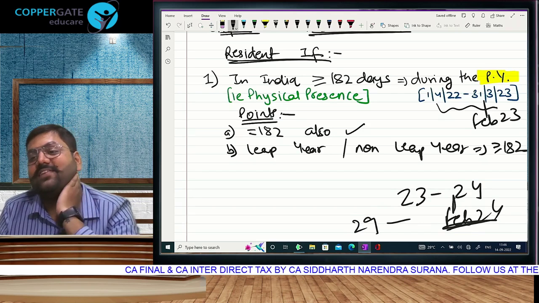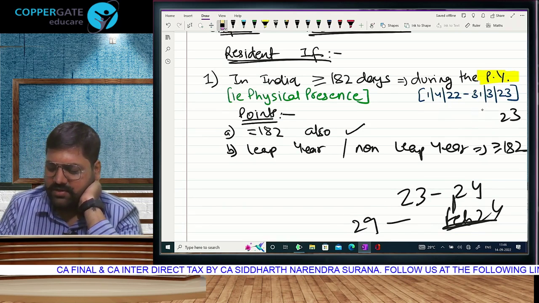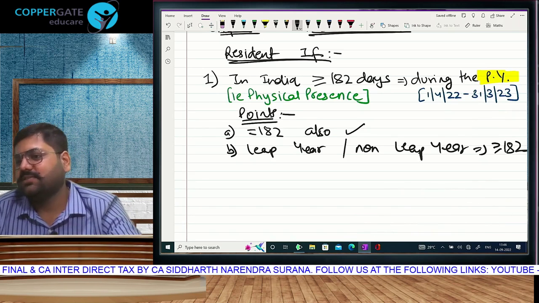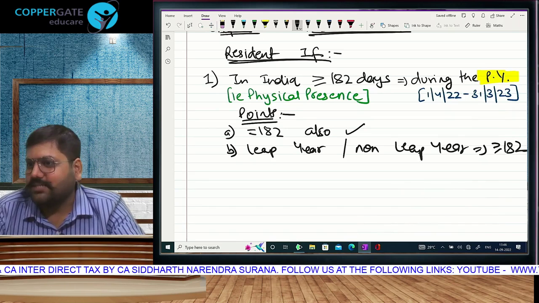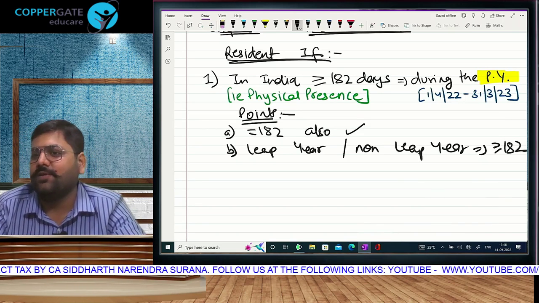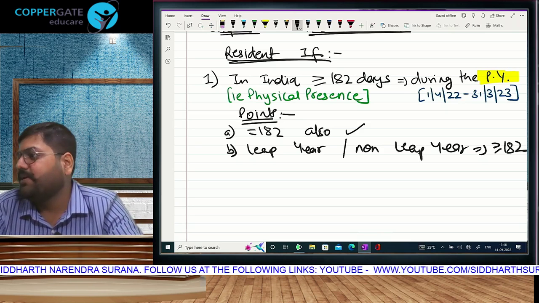That means February will have 29 days. तो सर अभी 183 करने का ना, चल. It is going to be 182 days under all circumstances. The law, section 6, where residential status is given, does not distinguish between leap year and non-leap year. 182 days or more during the relevant previous year.